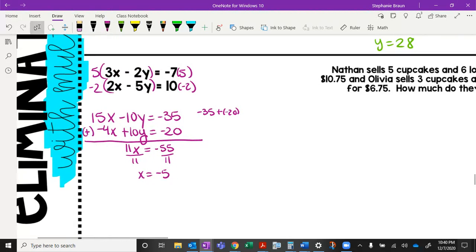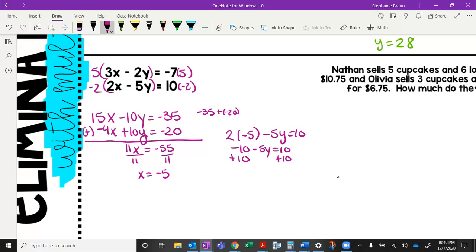Then I go back to one of my originals because the numbers are smaller. So let's do 2 times negative 5, the bottom one, minus 5y equals 10. Negative 10 minus 5y equals 10. Add 10 to both sides. Negative 5y equals 20. Divide by negative 5. Y equals negative 4. Ordered pair.